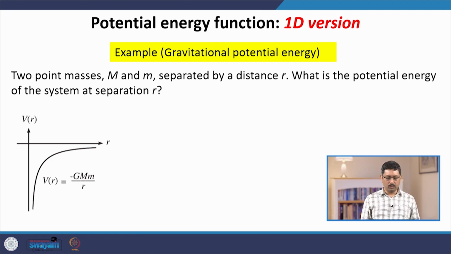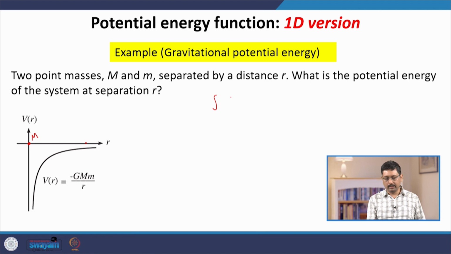Suppose there are 2 point masses, capital M and small m. Imagine that the capital M is sitting at the origin, and r represents the separation of the small mass point m from the capital M. So, they are separated by a distance r. What is the potential energy of the system at separation r? What do I mean by that?